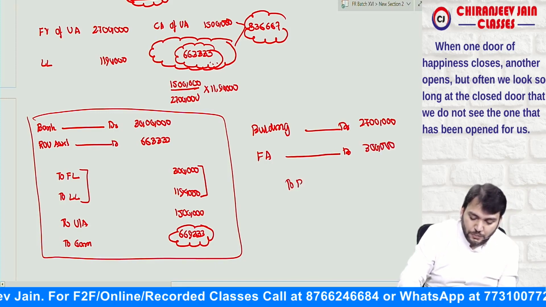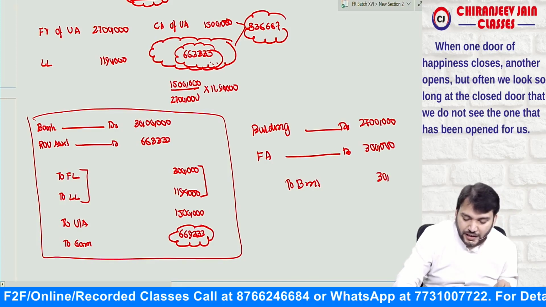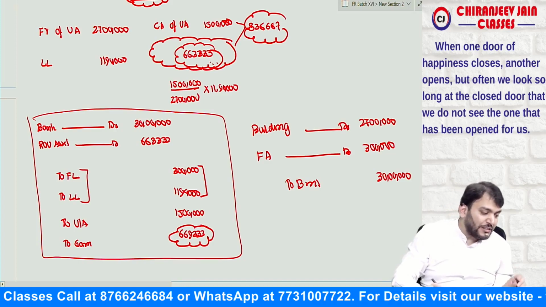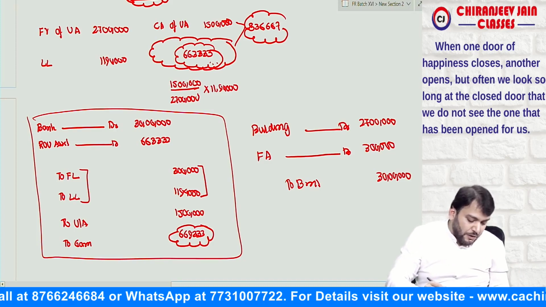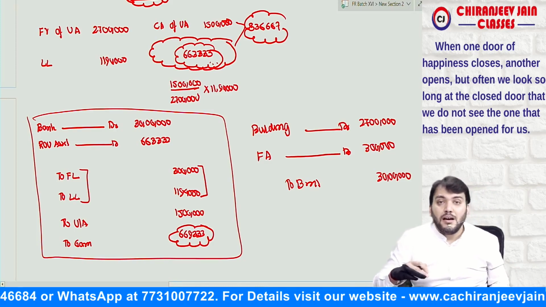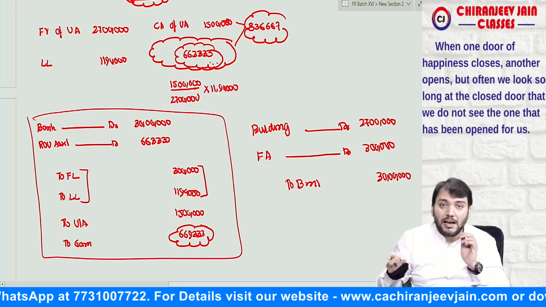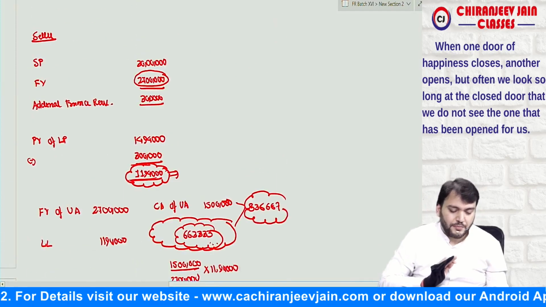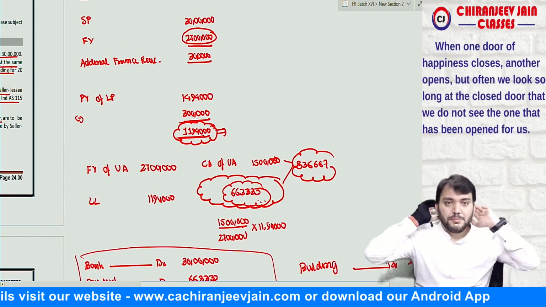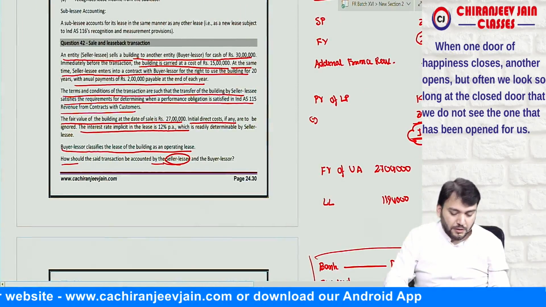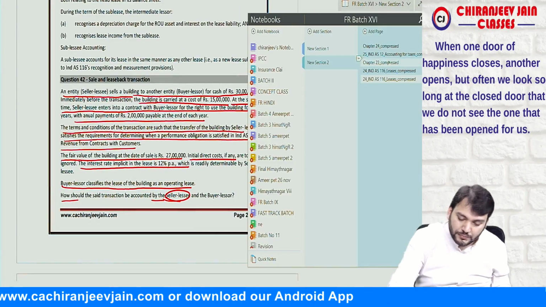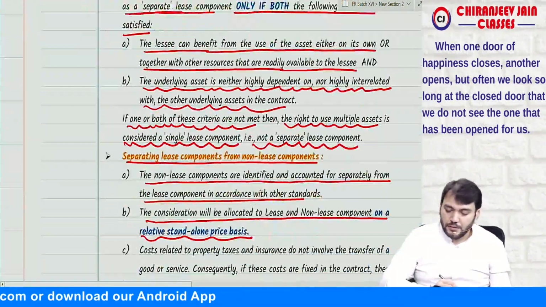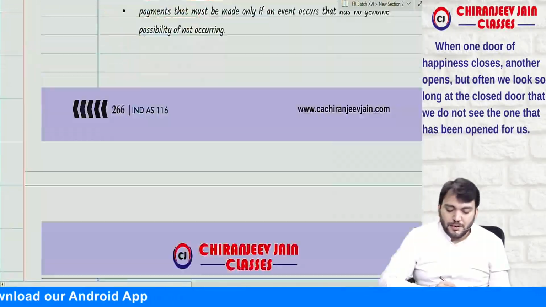And how much payment to bank? That is 30 lakh. And because this is an operating lease, the total lease payment will be recognized as income on SLM basis, unless some other systematic or appropriate method is available. I hope you have understood this point. Any doubt? Simple. Correct. Yes, sir. This point also you have understood.